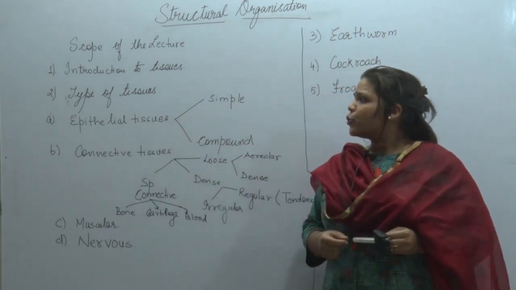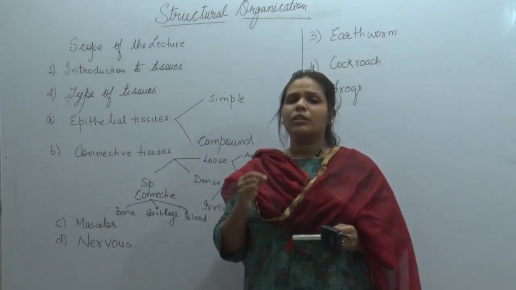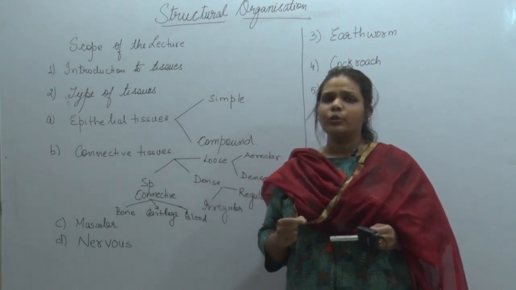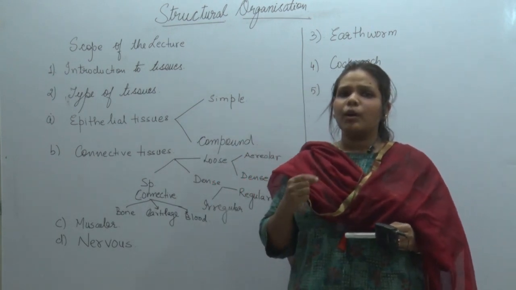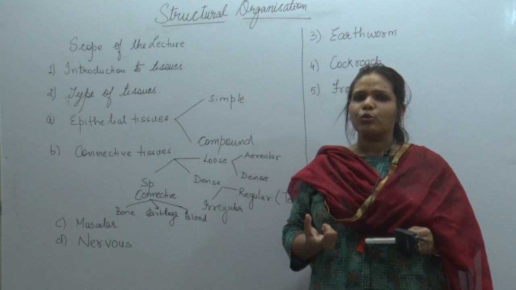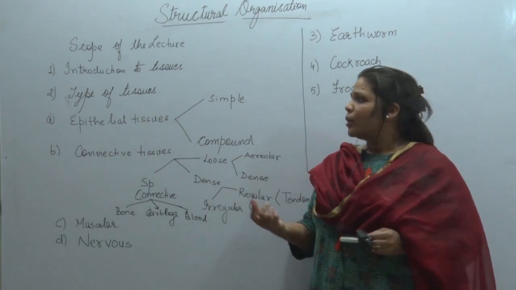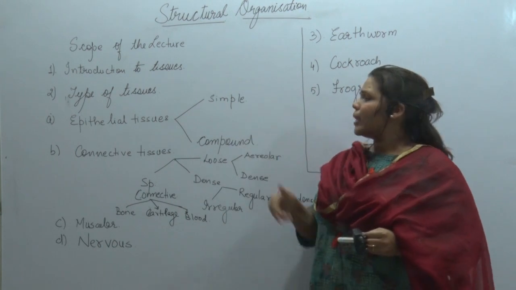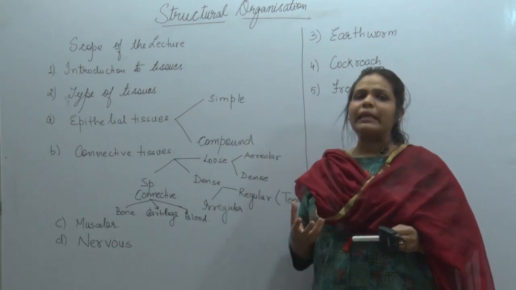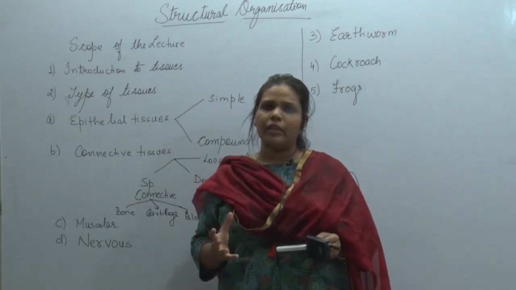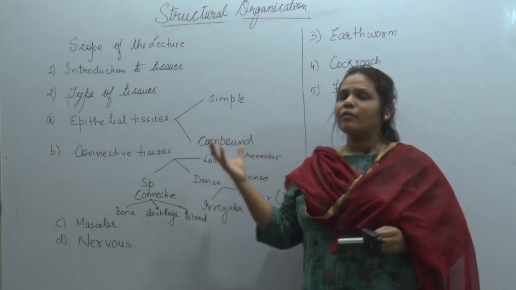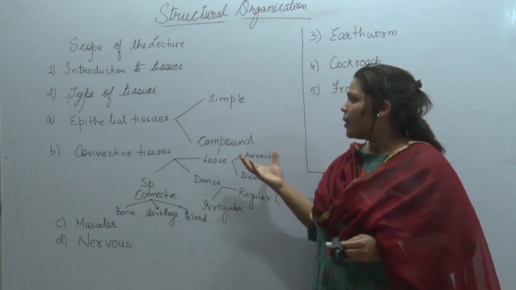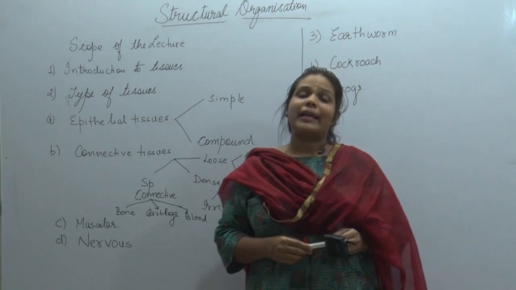In the types of tissues, we will first study epithelial tissue. The word epithelial tissue in itself has many questions to put on, and it has two major subtypes: simple epithelial tissues and compound epithelial tissues. What are these? We will study in a flowchart format. Next, we will be studying the connective tissues.